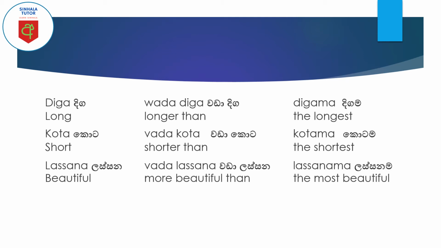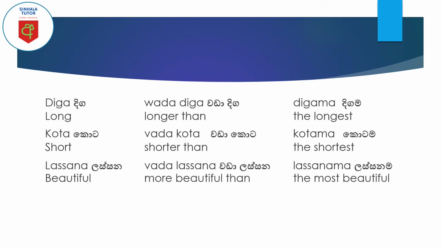Then the other one is kota and kotama, like that. The important thing is that ma is coming: digama, kotama, mahatama, lassanama. And when you are comparing, the new word coming is vada: vada kota, vada diga, vada usa, like that.